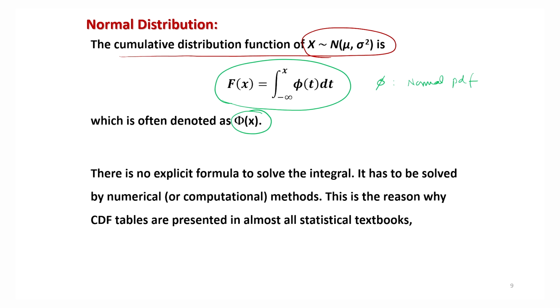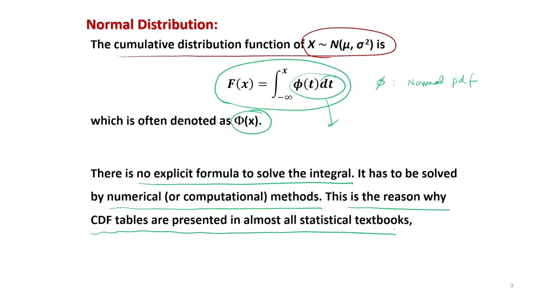Now, if you write down the expression for phi(t), you will see that there is no explicit formula to solve the integral, but it has to be solved numerically using some computational method. That is why the values of this quantity for different values of x have been tabulated, and in many books the tables for these CDFs are presented.